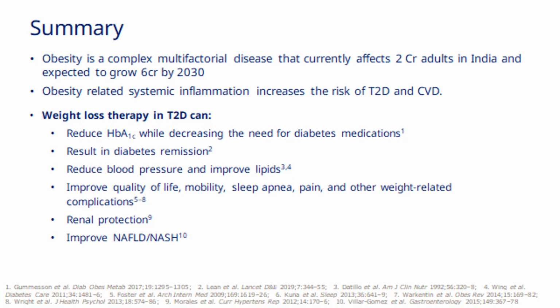To summarize, obesity is a complex multifactorial disease. It affects 2 crore adults in India, and obesity-related systemic inflammation will increase type 2 diabetes and cardiovascular disease. GLP-1 receptor agonists help in reducing HbA1c. They might help in diabetes remission. They reduce BP, improve lipids, improve quality of life, decrease sleep apnea, improve pain, provide renal protection, and improve NAFLD and NASH. Therefore, this makes the GLP-1 space a very interesting space.